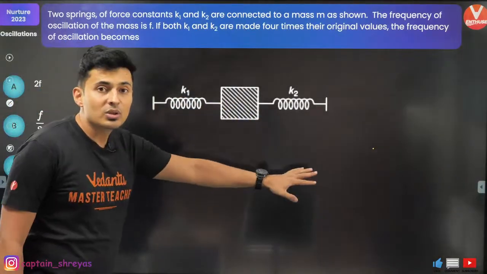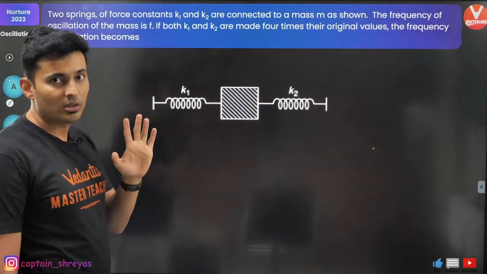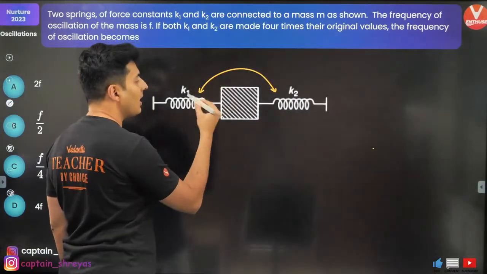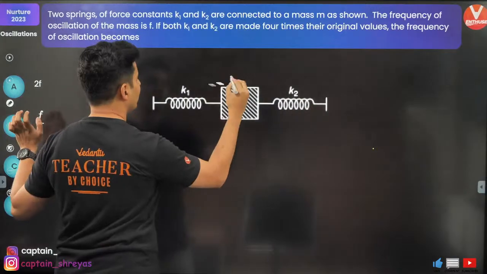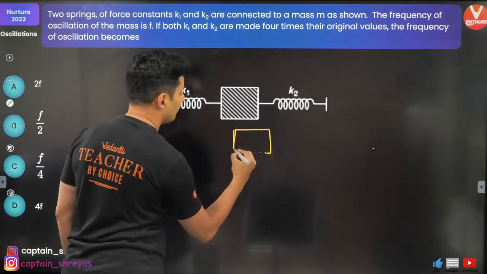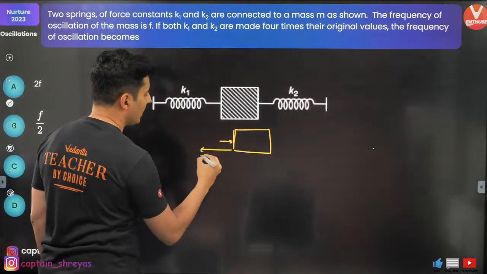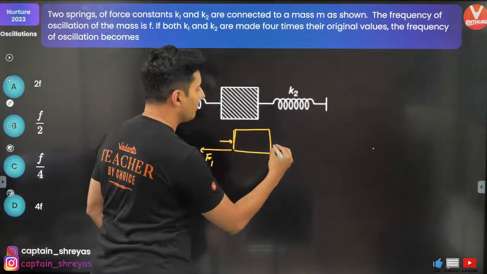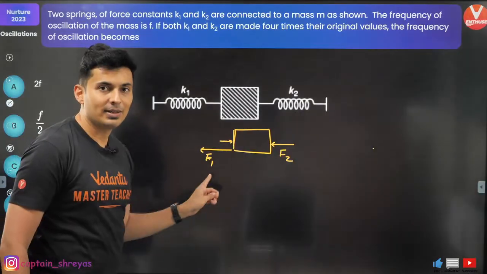Guys, these 2 springs, are they in series or are they in parallel? First, you need to analyze that. I feel that each of these springs are in parallel. The reason is, imagine this: if you move this block somewhere over here, like this, by some small amount, then this spring will apply a force F1, it will extend, it will pull it, and this spring will get compressed, so it will apply a force F2. Both the forces are in the same direction.